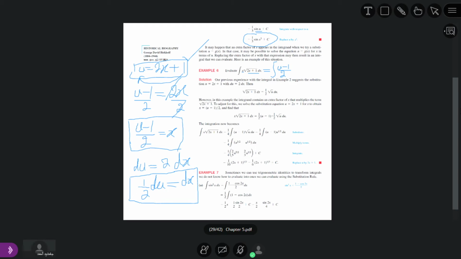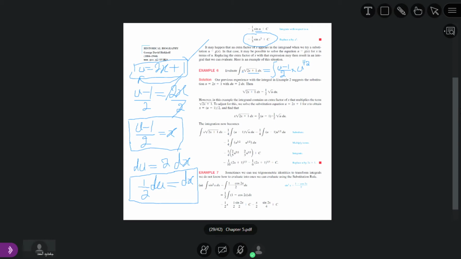So here we have the square root, which is equal to u. So that is u power 1 over 2, because we have a square root.